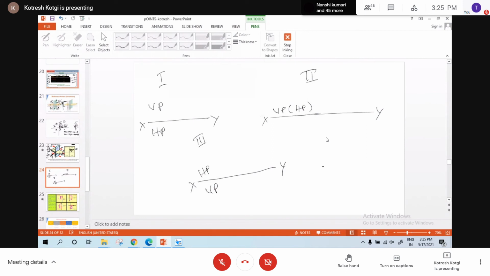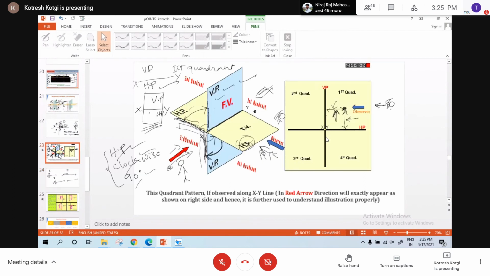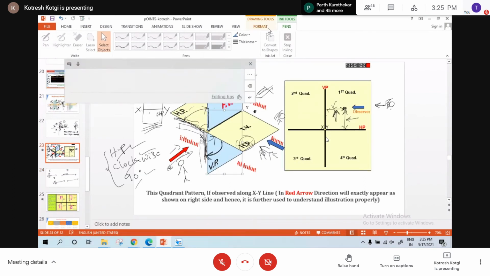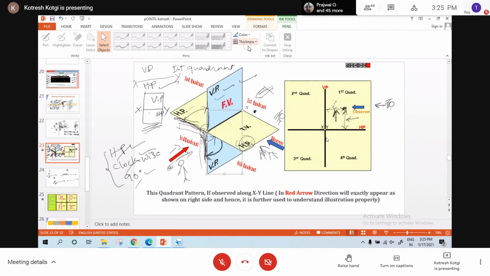But whereas the fourth quadrant, now you should answer. You just observe the quadrant. Now, which is the fourth quadrant? This is the fourth quadrant.